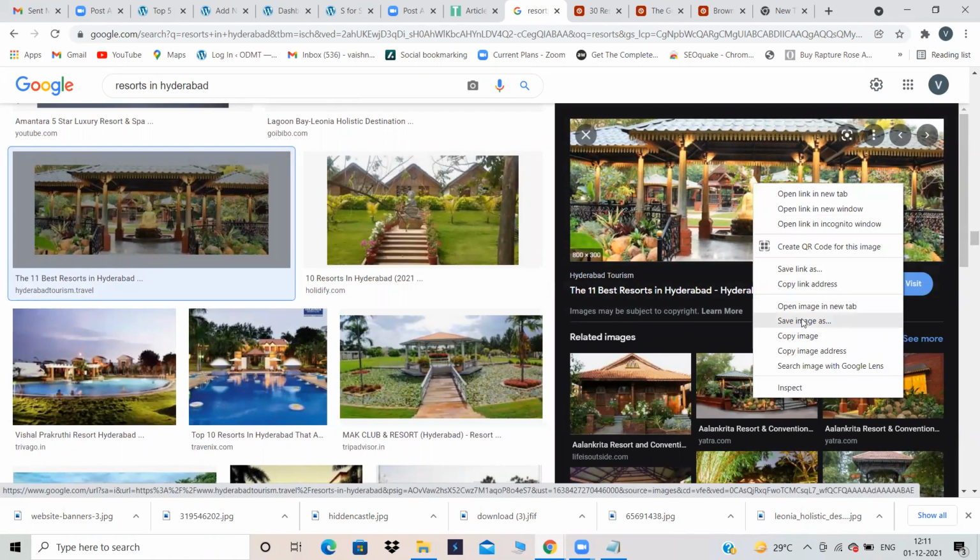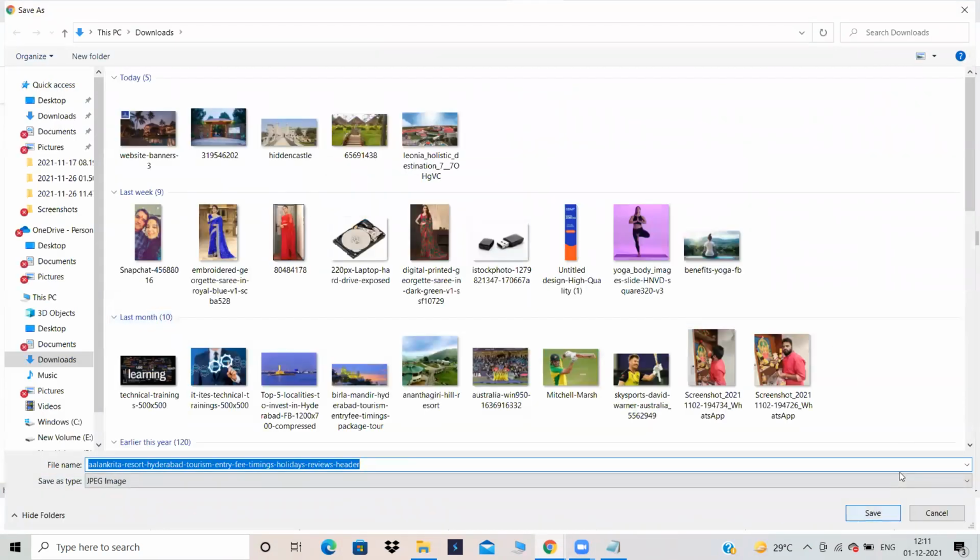I'm just taking this image as a featured image. Save image as, it's the Alankrita Resort image.